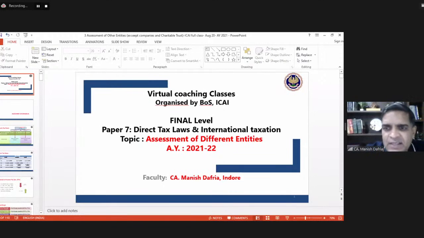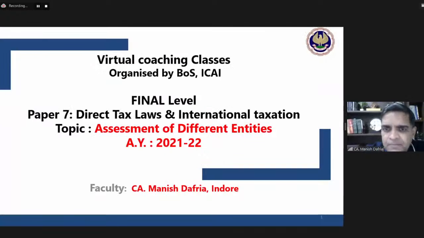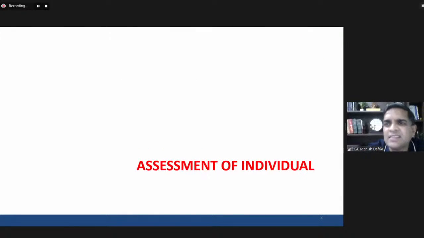Today we shall be starting our discussion with some very basic initial ideas related with the income tax, that is assessment of individual. Some special provisions which are applicable for individual as such. Specifically, what are the rates of taxation, surcharge, then a very important concept of marginal relief.